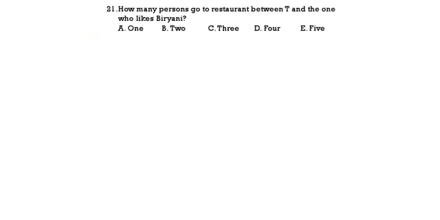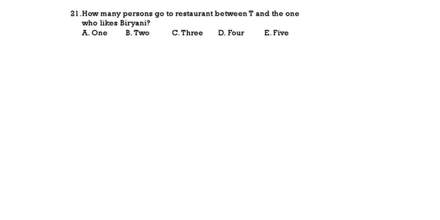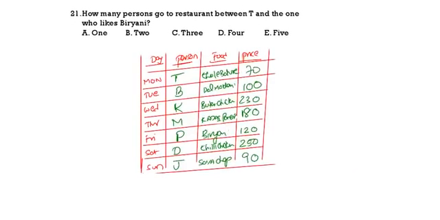Then, how many persons are there between T and the one who likes biryani? This is T, this is biryani. In between, there are 3 persons. Next.